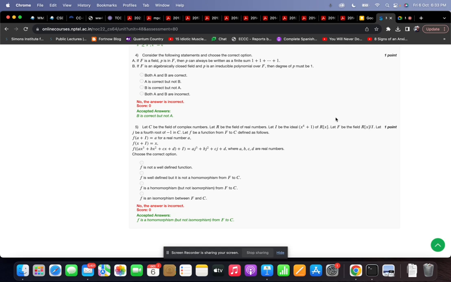What about multiplication? So for all p(x) plus I, q(x) plus I, what about the multiplication of the two elements?